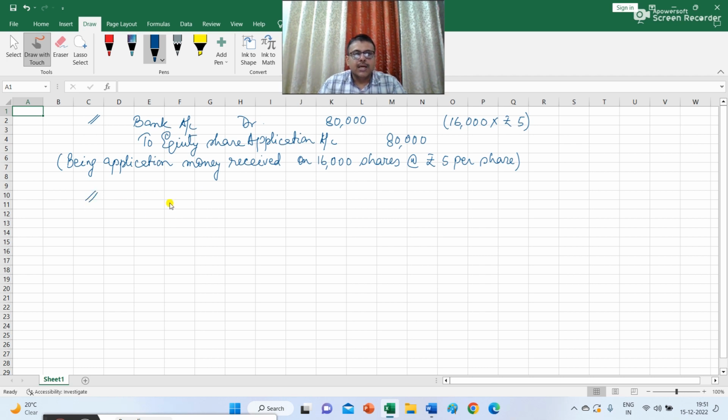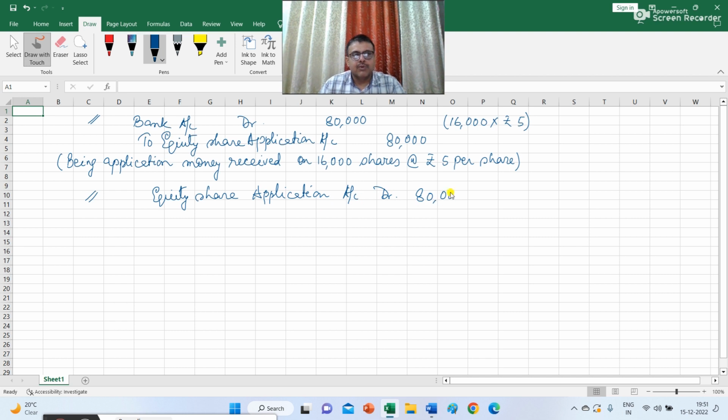This is regarding transfer of equity share application money. So your journal entry is equity share application account debit. And what is the amount collected? This is 80,000.